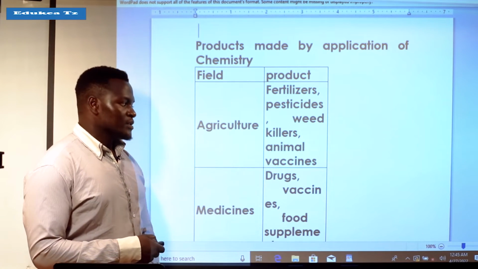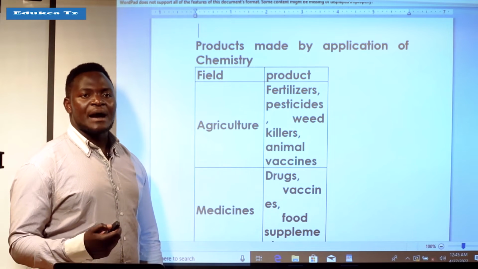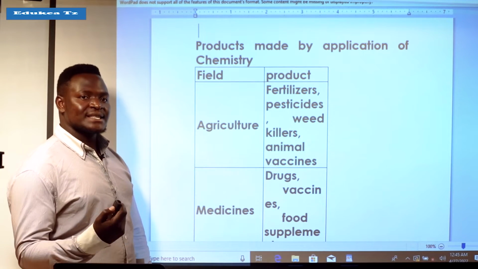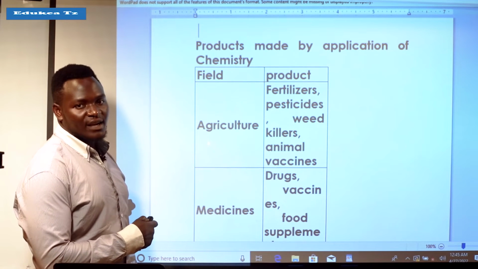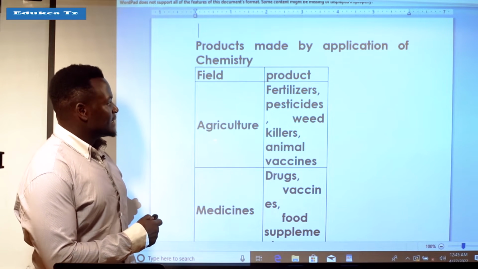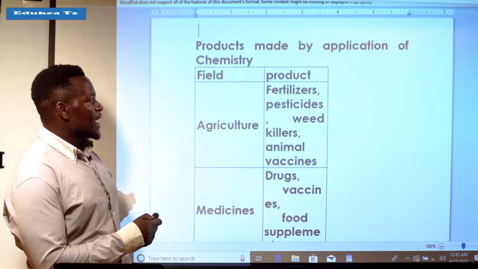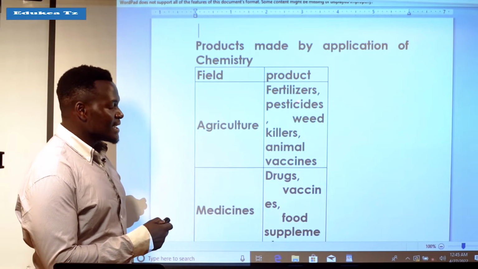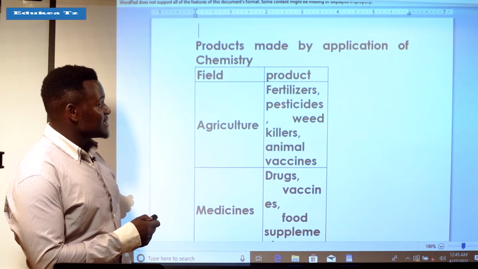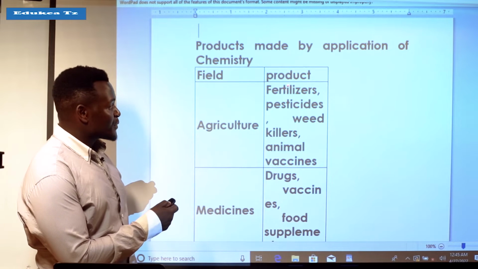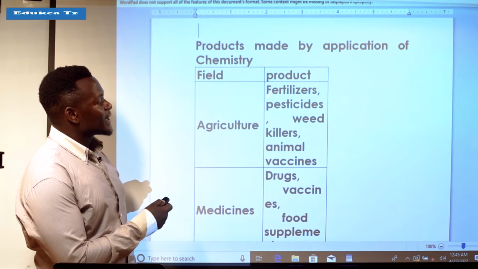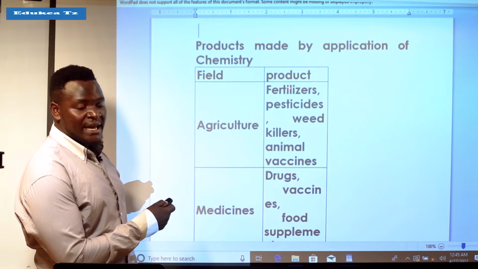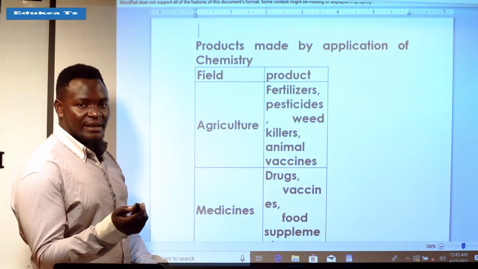A good example: the first field which applies chemistry in a large amount is the agriculture sector. In this field, we have products like fertilizers. Fertilizers are one of the products of chemistry, because here we are dealing with the composition of various chemicals.